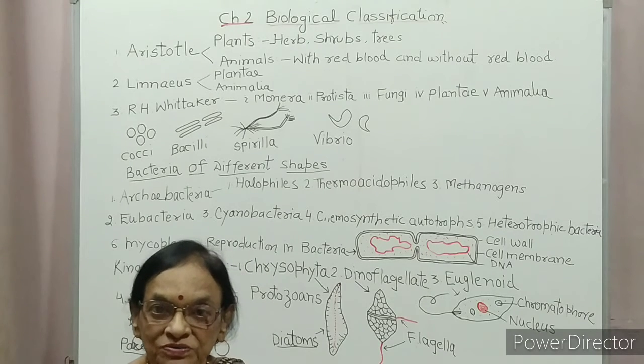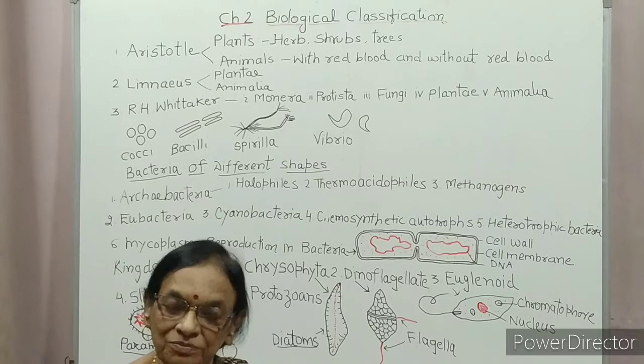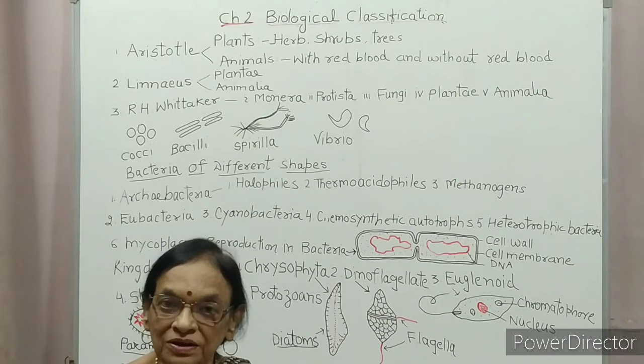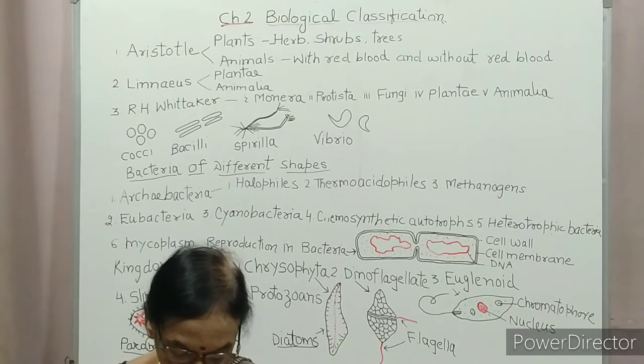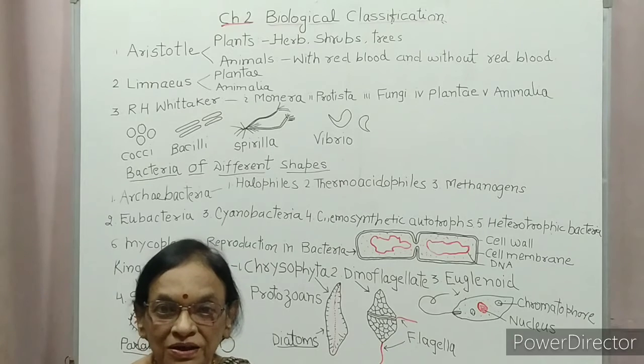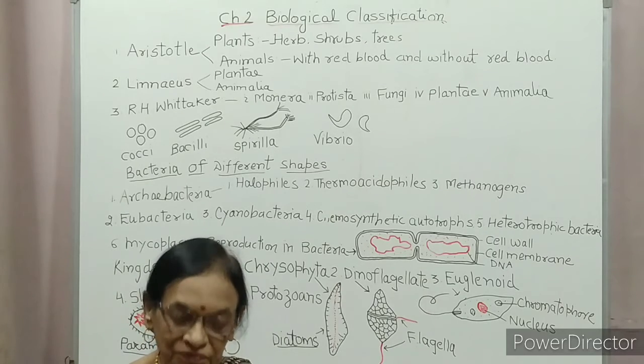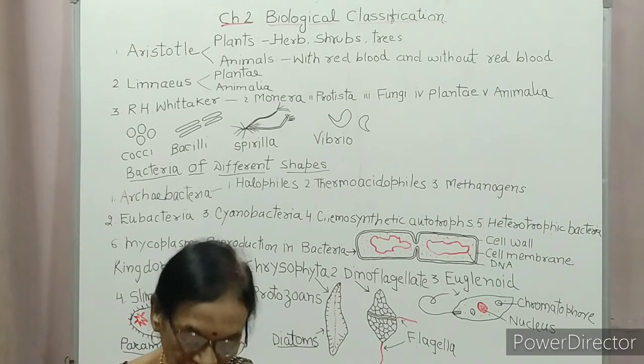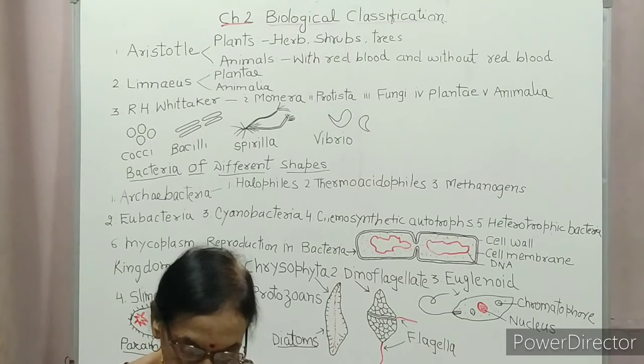Phylogenetic means evolutionary relationship. So what is the basis of Whittaker classification? Cell structure, thallus organization, mode of nutrition, reproduction and phylogenetic relationship.